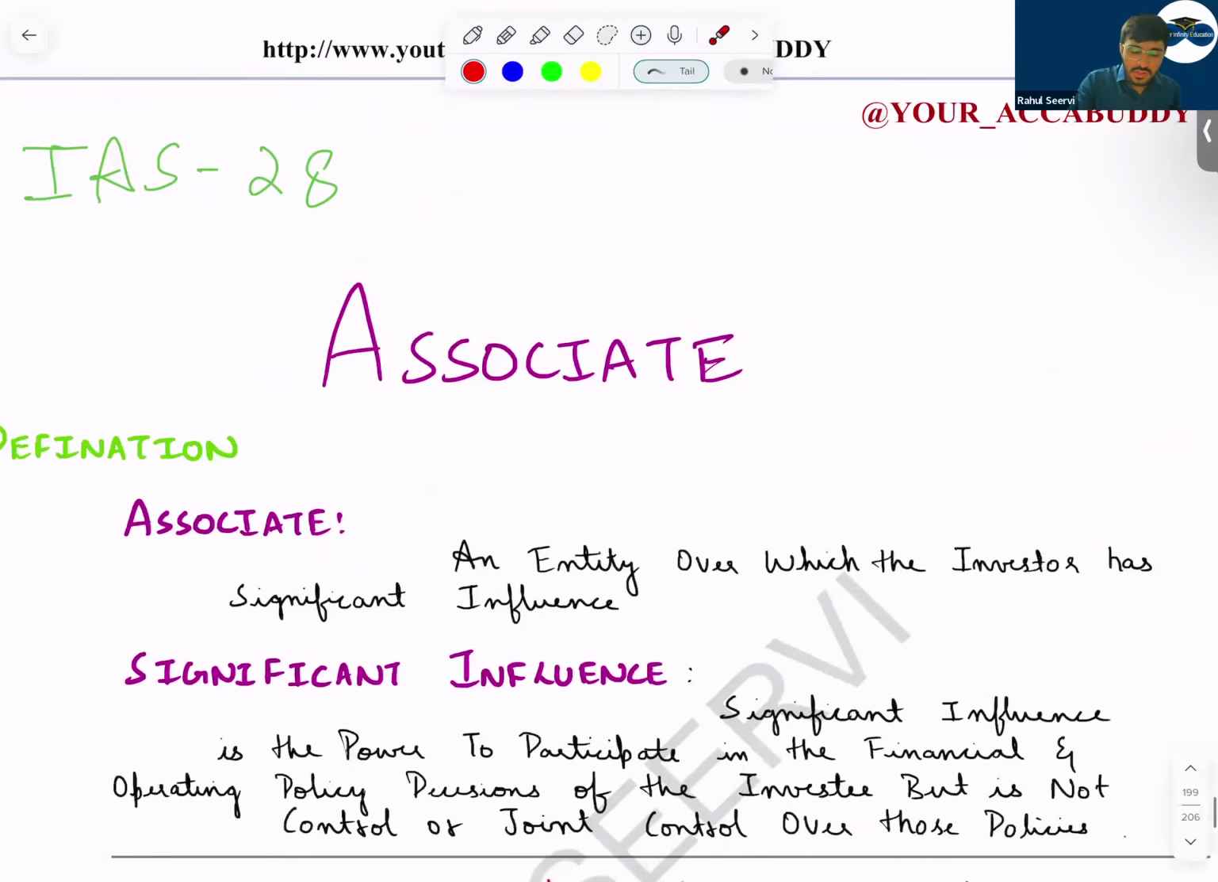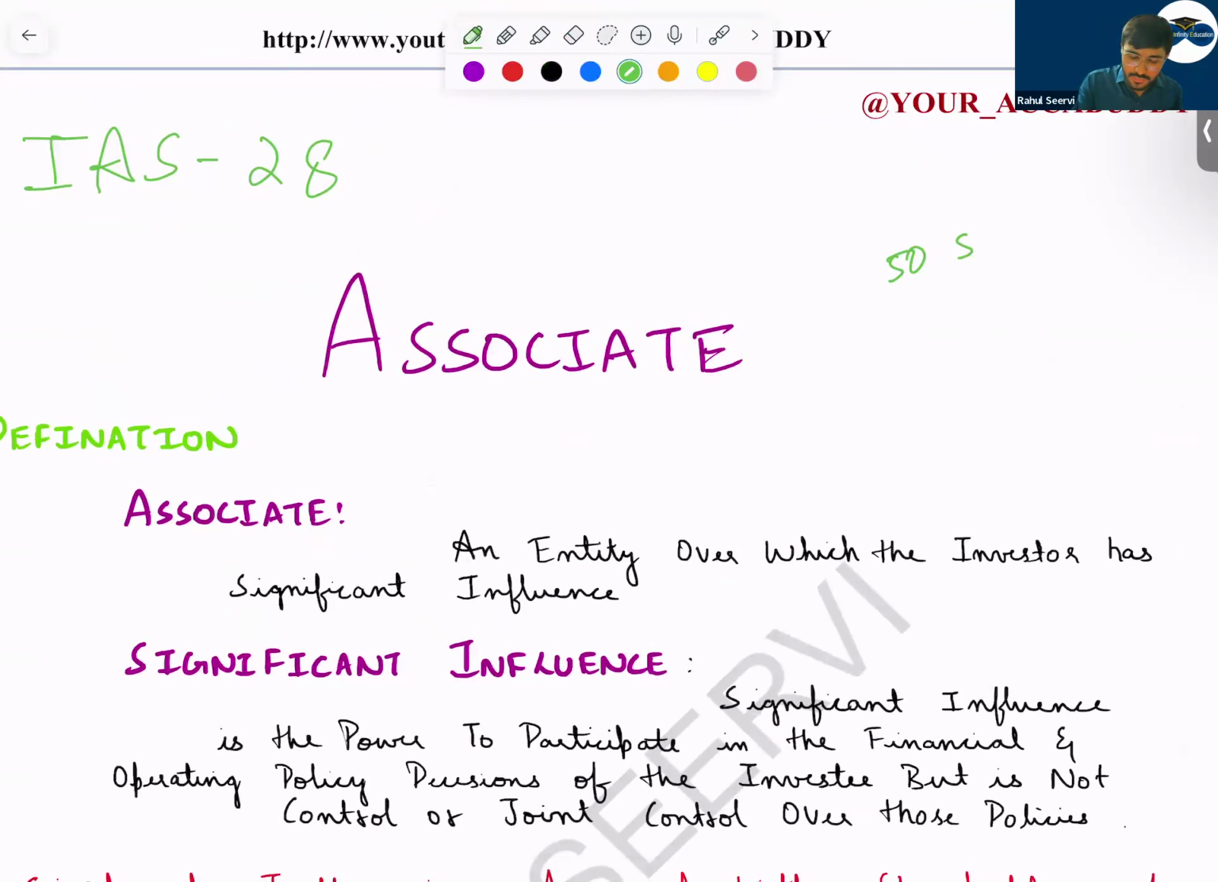Joint control means what? 50-50 percent is there with both the parties, and the consent of both the parties is required. Unanimous consent of both the parties is required. Then we say it's not an associate, it's a joint control, and that is not there in your syllabus. It's part of the SBR.